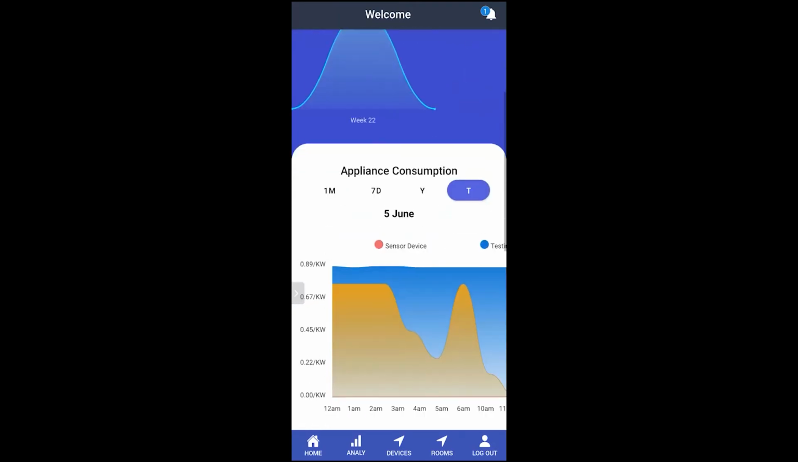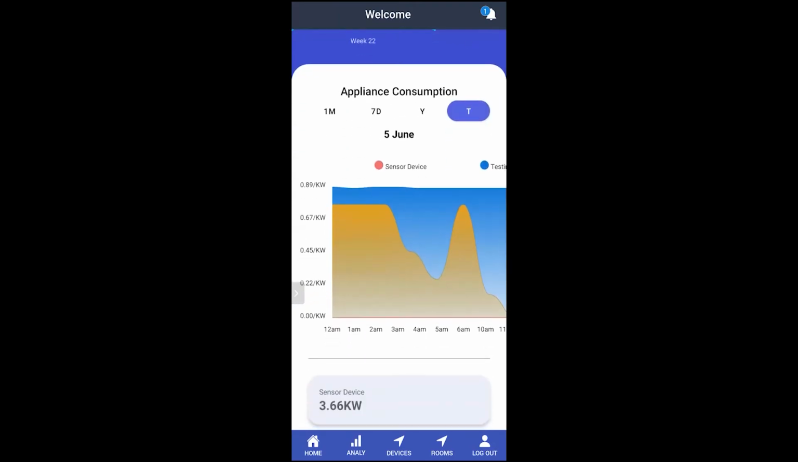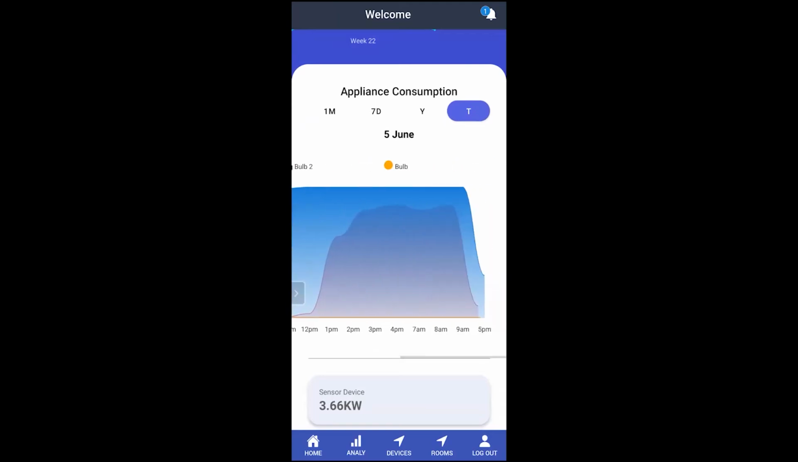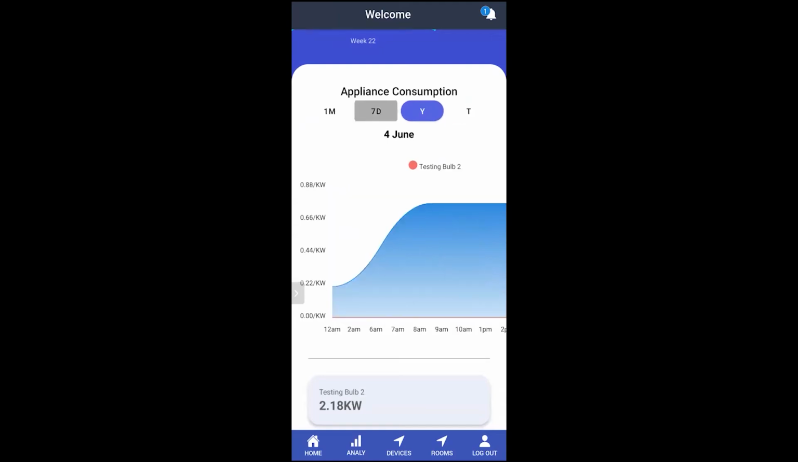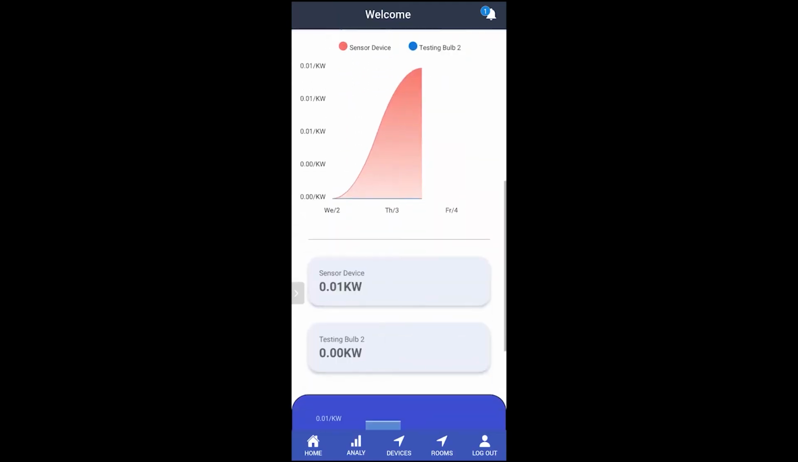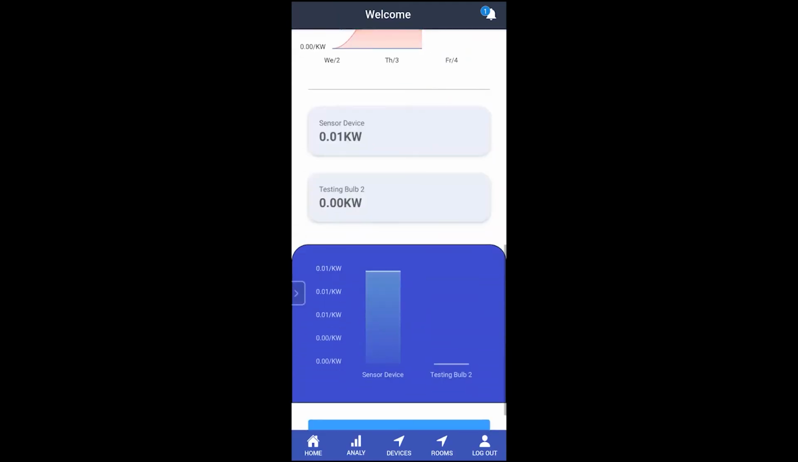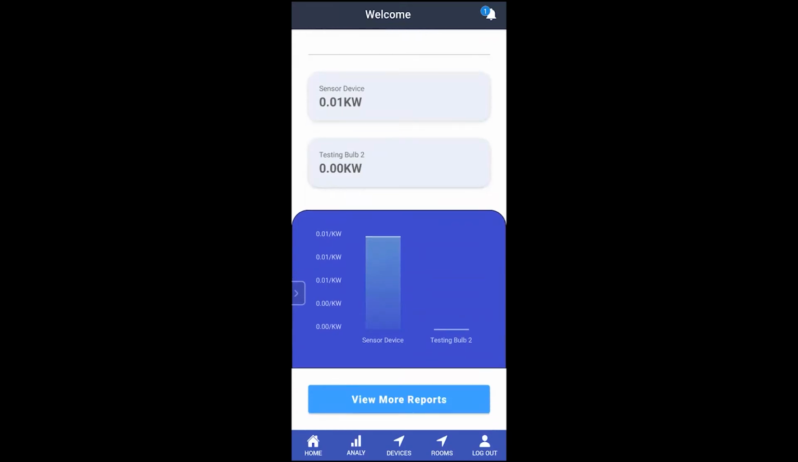The user can also see his device consumption individually. Right now there are 3 devices in his house: bulb, testing bulb, and sensor device. He can also see this by yesterday, 7 day, and 1 month. Let's scroll down. As you can see, the devices can also be shown in a bar graph. Right now the sensor device and testing bulb are taking really less kilowatts.